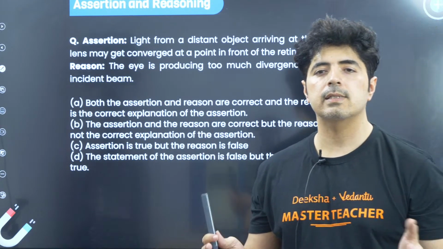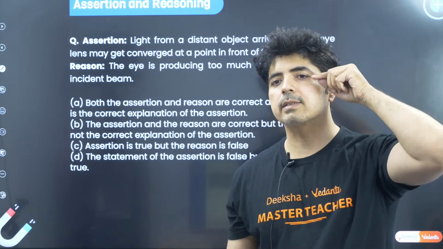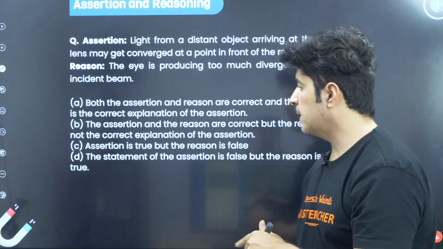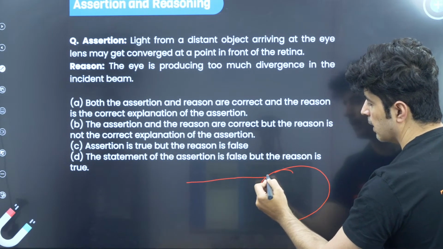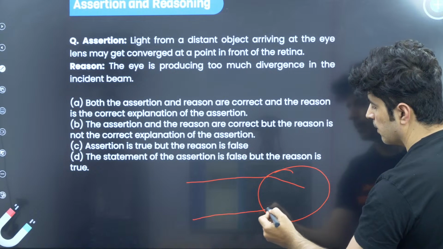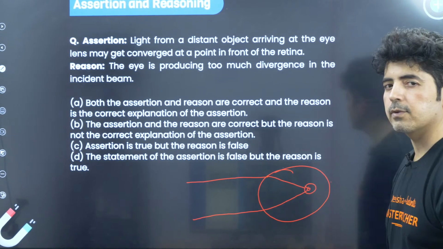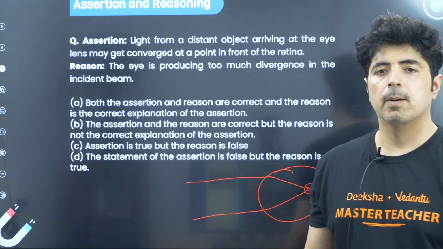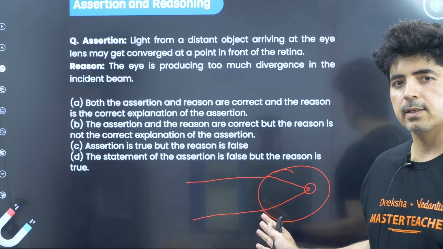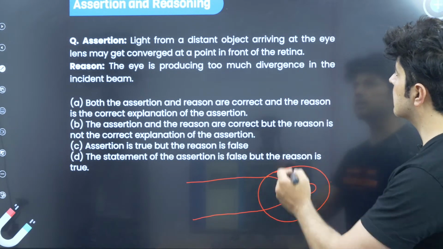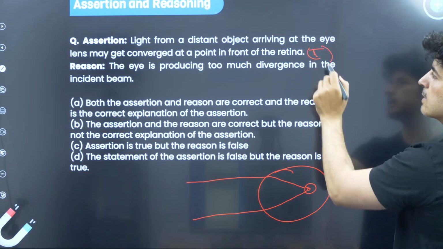So what happens in this case? If the light is coming from far off and it is converging ahead of the retina, this is our retina. Light is coming from far off and it is converging before the retina. So what kind of defect is it? This is myopia, as you can see. This is the myopia defect. So the assertion is true.